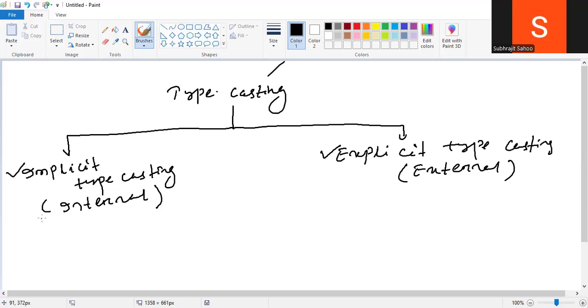So what is the meaning of implicit typecasting and what is the meaning of explicit typecasting? I will add this classification of the typecasting process to the note.